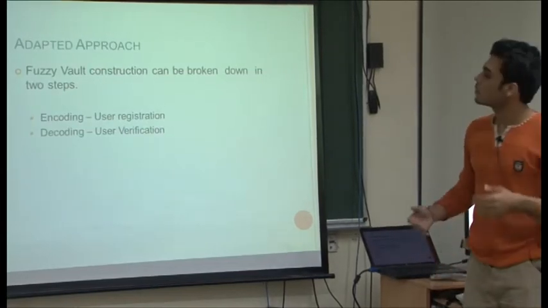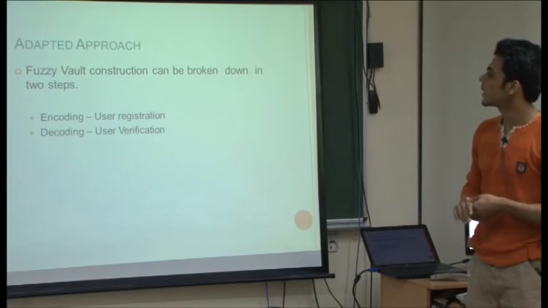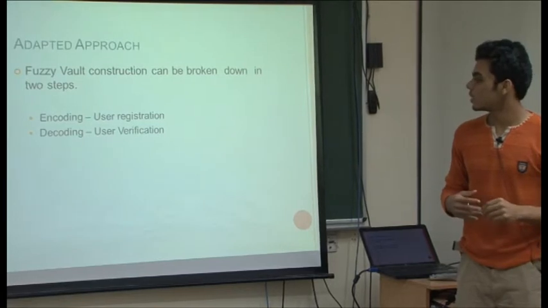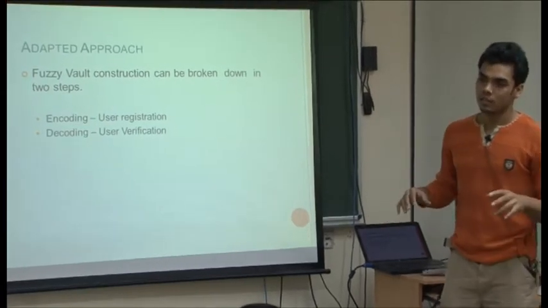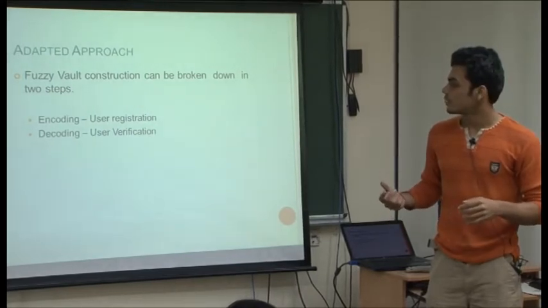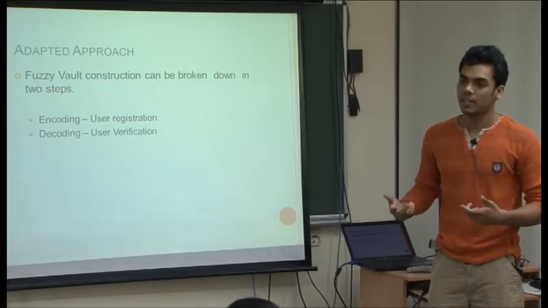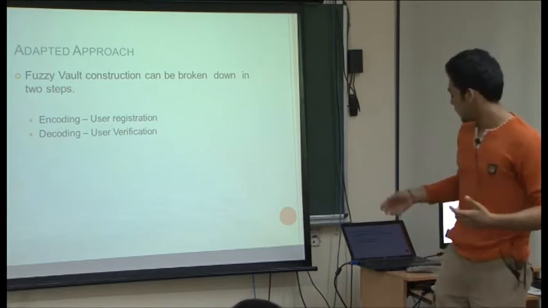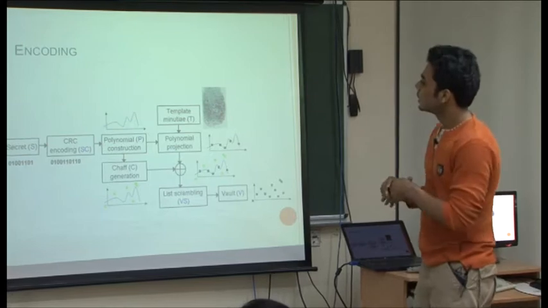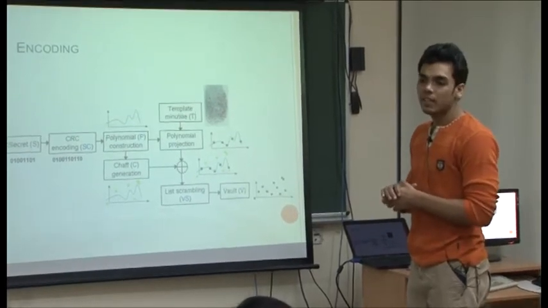Basically, if we talk about fuzzy vault encryption, it can be broken down into two steps. The first step is encoding, and then decoding. Encoding comprises registering a genuine user, and the decoding phase is simply when a user comes, gives their identity, and the secret gets revealed. In the encoding phase, we have a secret key S that we have to protect.